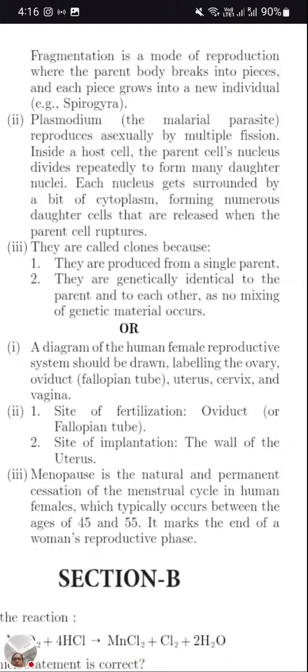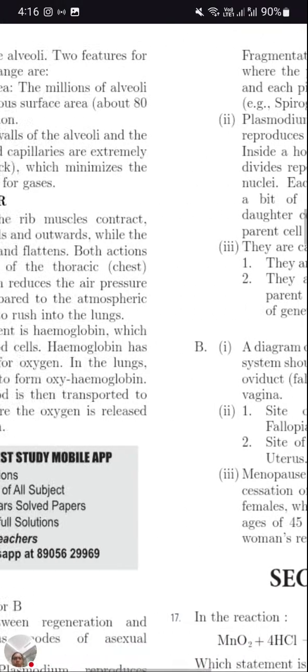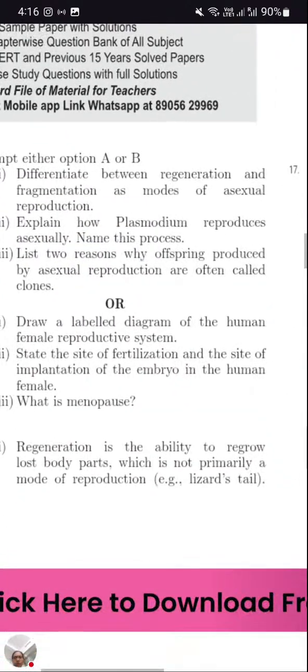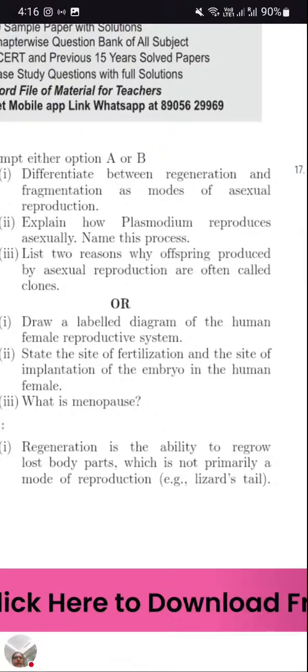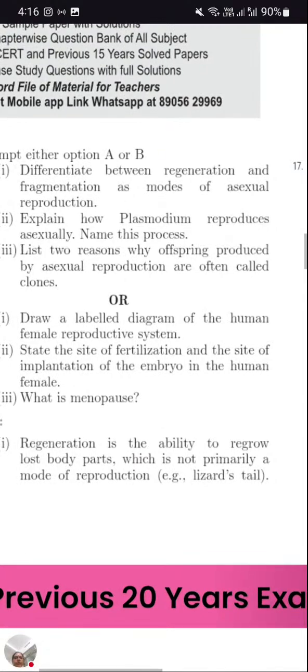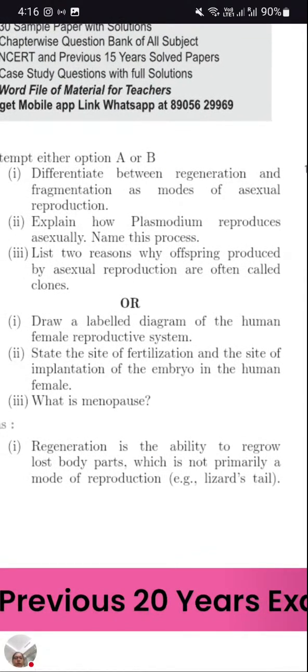Now the next one, clones. Let's read the question: list two reasons why offspring produced by asexual reproduction are often called clones. Clones means true copies.